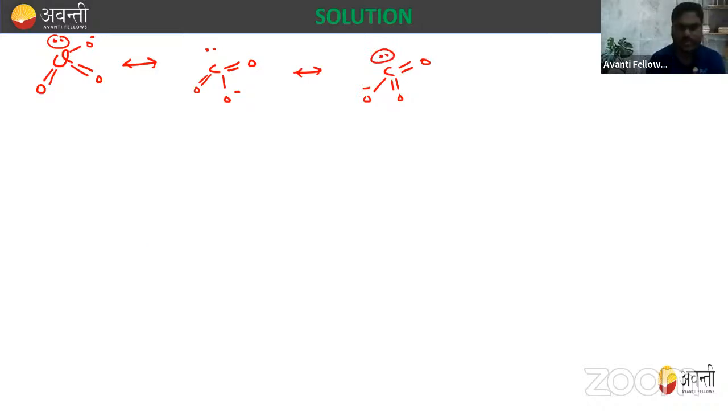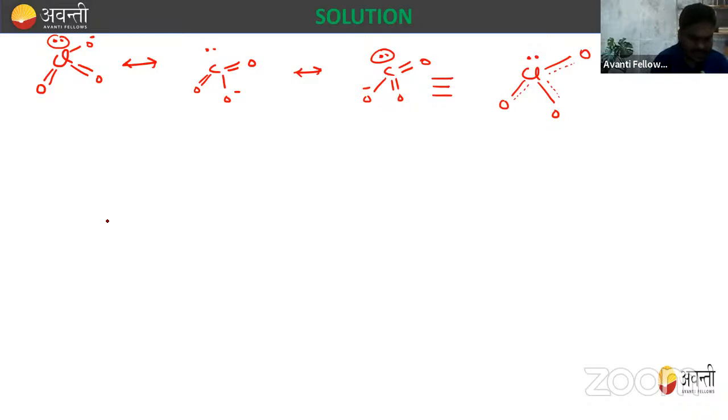And let me write their canonical form. So how do we write the canonical form? That is Cl with oxygen, oxygen, oxygen, like that. So this is the canonical form of ClO3.